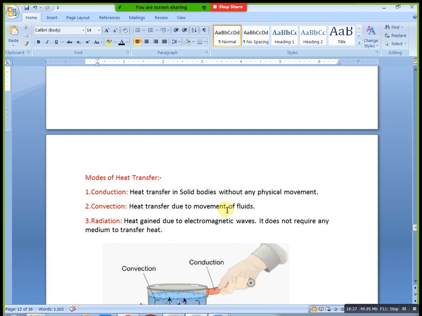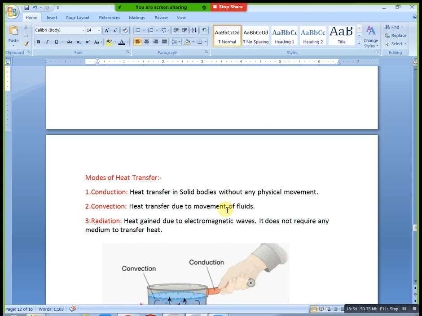Fluid to solid heat transfer: the solid pipe is in a static, normal condition, so we don't have much heat. But the fluid is in a hot condition, a high temperature condition. That fluid transfers heat to our solid pipe. Understanding this convection mode: heat transfer from a fluid medium to a solid medium we consider as convection.